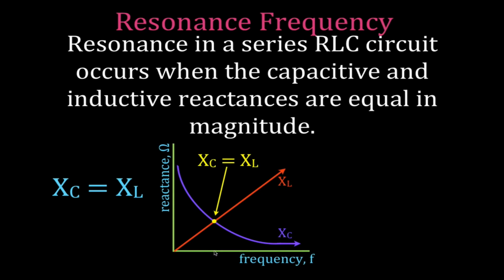Now we can also show that with our phasor diagram. We have the capacitive reactance on the negative x-axis and the inductive reactance on the positive x-axis, and we want to figure out the impedance. We add up those values. When we add those two up, they cancel each other out, and that means that the impedance is simply going to be equal to the resistance of our circuit.